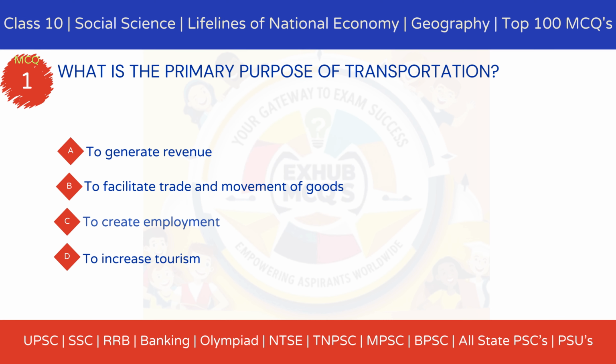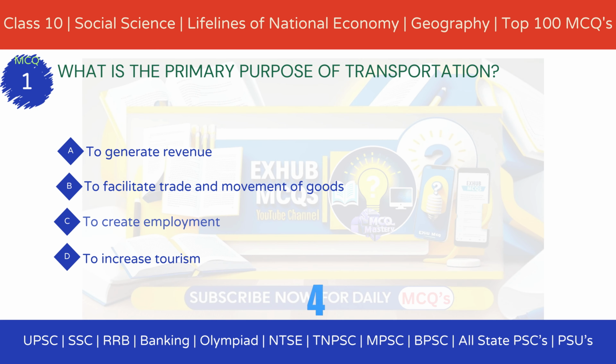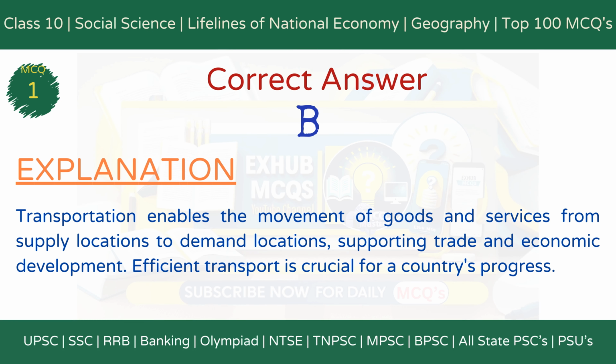MCQ 1. What is the primary purpose of transportation? Option A, to generate revenue. Option B, to facilitate trade and movement of goods. Option C, to create employment. Option D, to increase tourism. The correct answer is option B, to facilitate trade and movement of goods.